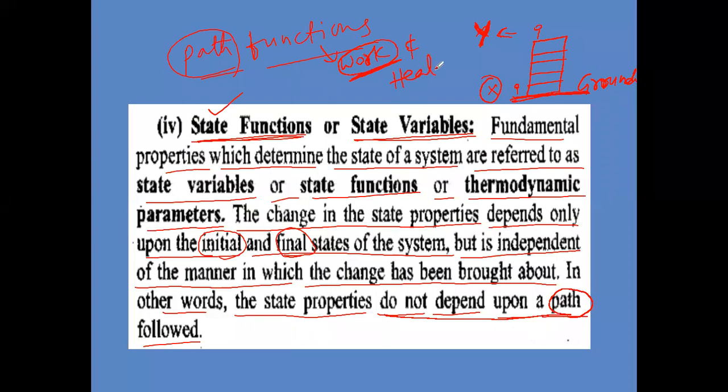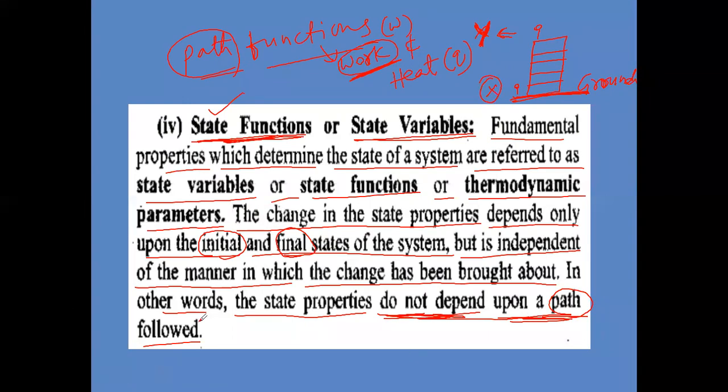The work and heat. Heat is given by Q, and W indicates work. The work done, and also the heat absorbed or heat released, are state functions or path functions? They are path functions. They depend on the path of the process. But the state functions do not depend on the path of the process. Is that clear now?